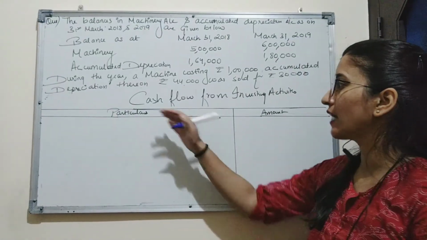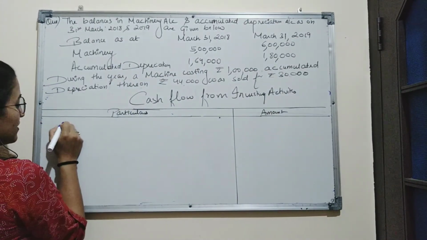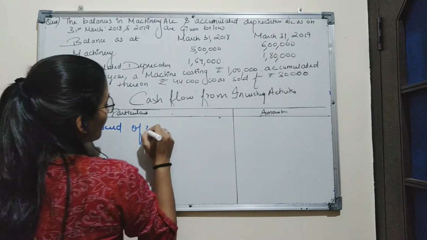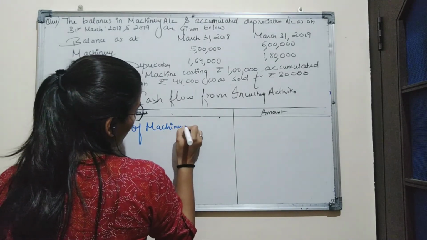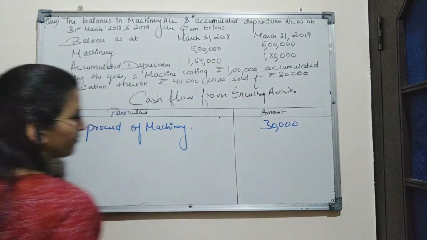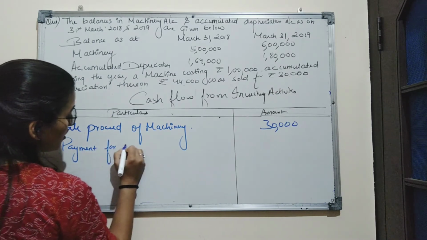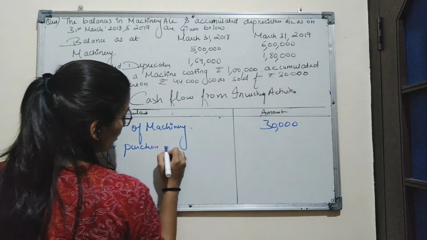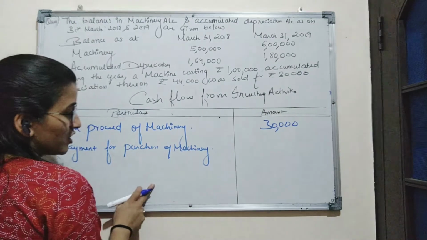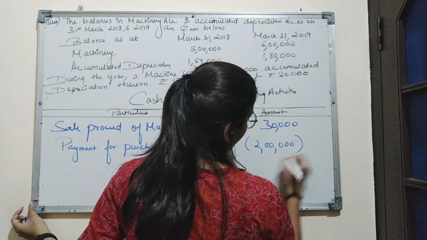Now we will calculate the cash flow from investing activities. So the first item is sale proceed of machinery. And we know the machinery was sold for rupees 30,000. Next will be payment for purchase of machinery, which we have calculated by preparing machinery account, and the amount of payment for machinery was 2 lakh rupees.